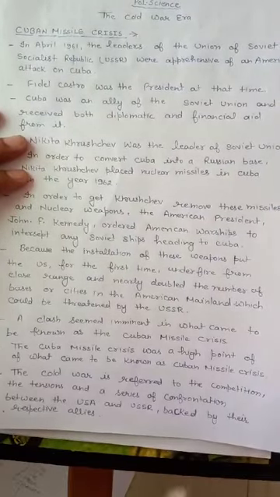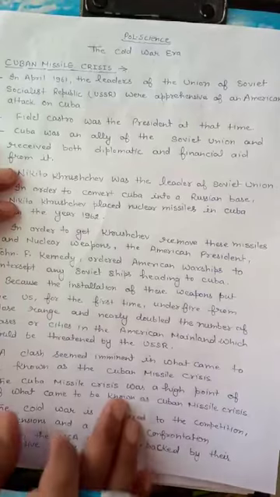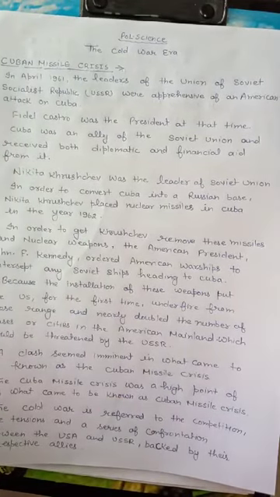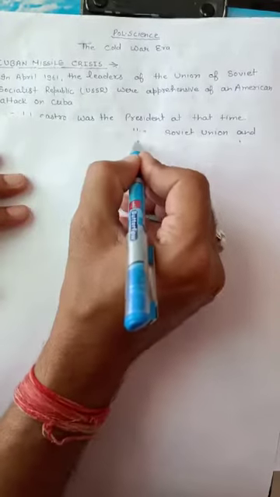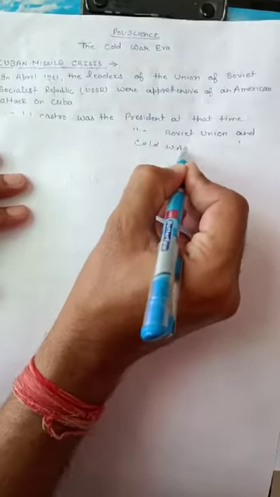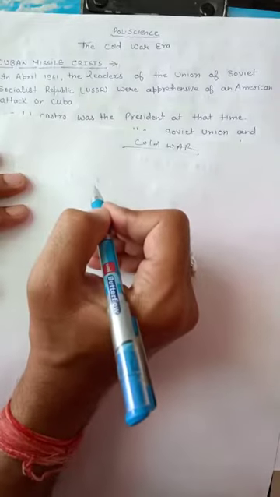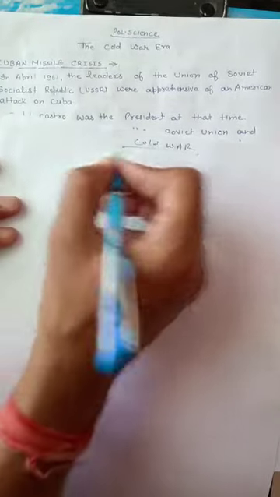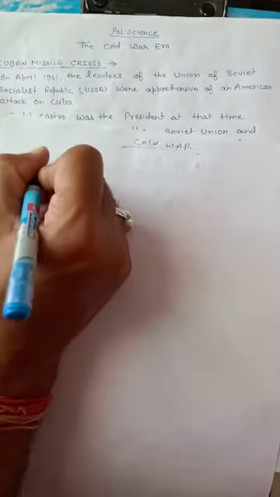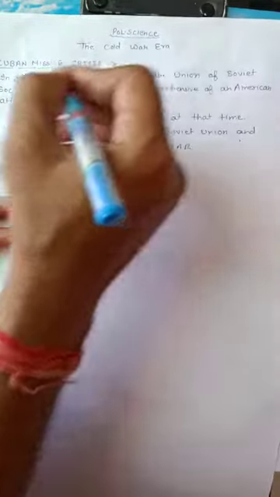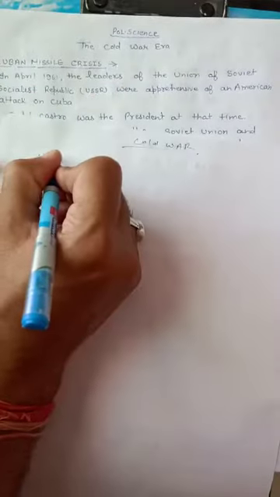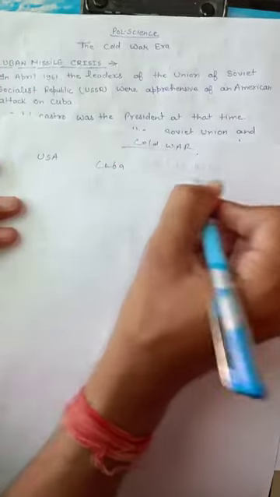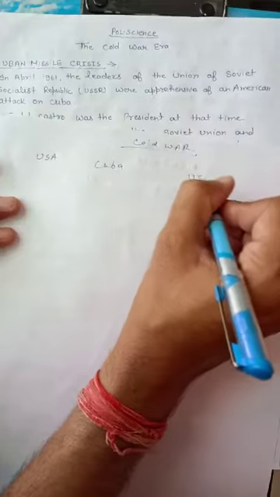The next concept of this chapter is related with the Cold War. I want to tell you again that this Cold War was the war between the two superpowers and their allies. Yes, we are discussing here three countries in the Cuba Missile Crisis. One is USA, second is Cuba, and third one is USSR.